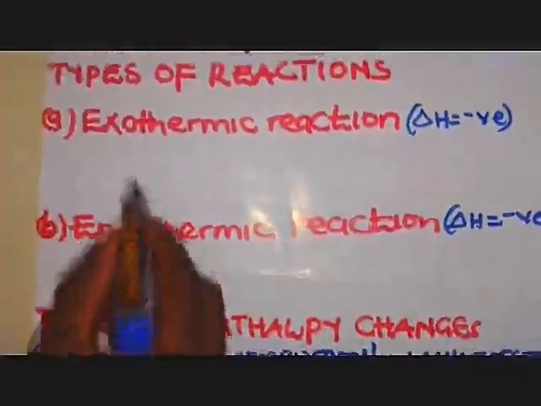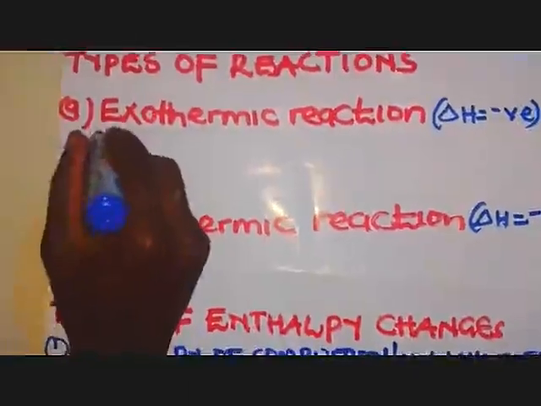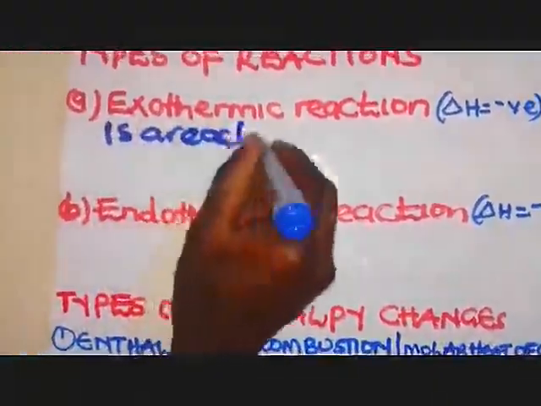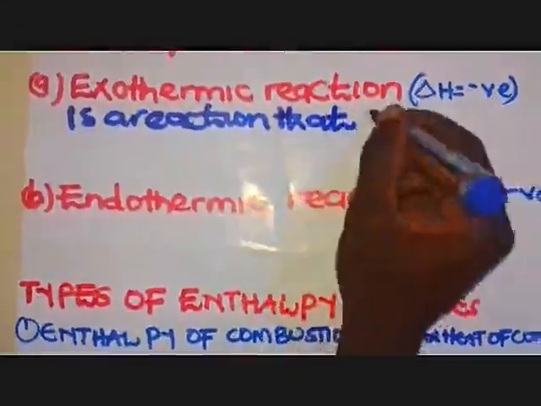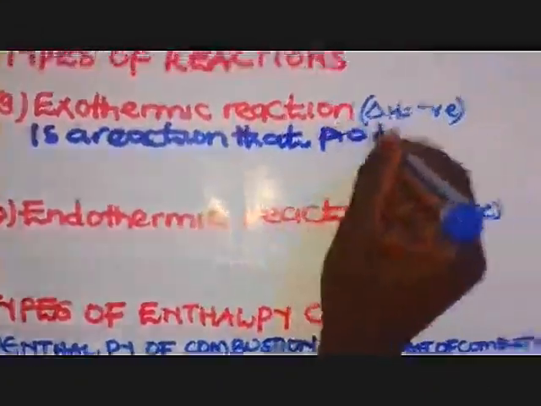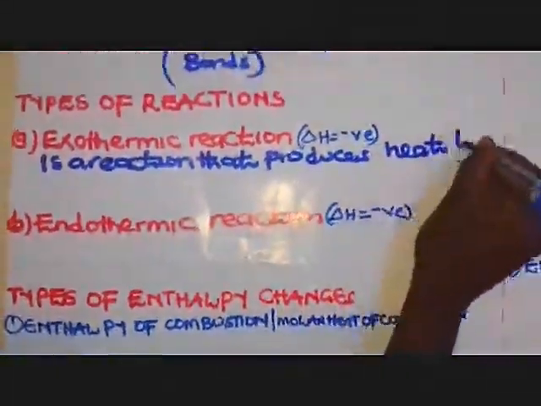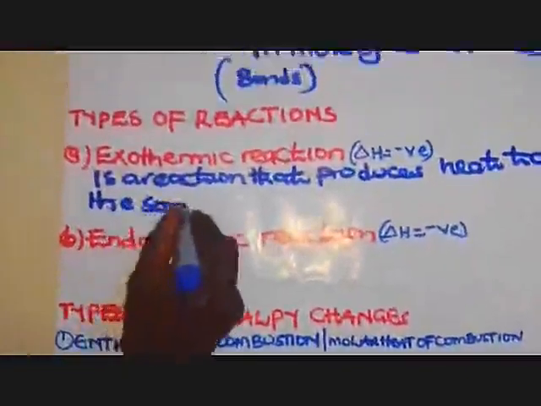A reaction can only be exothermic if it produces heat outside. So we can say that this is a reaction that produces heat to the surrounding. How will you discover this one?